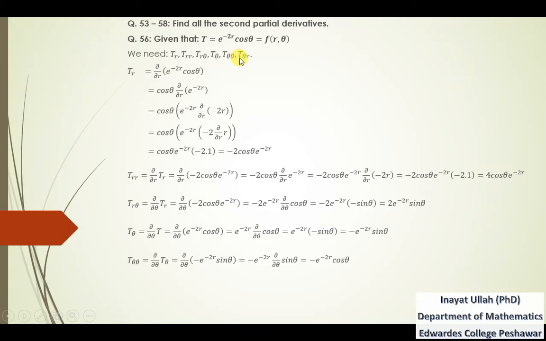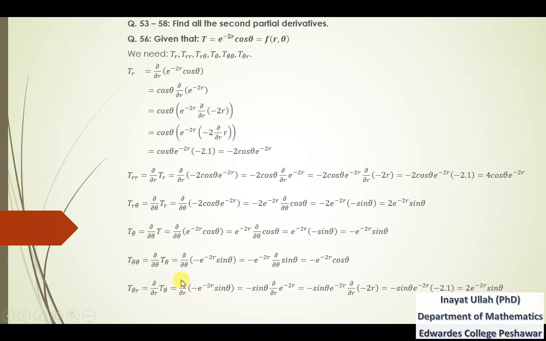Now just look at this. We need to find t theta r. t theta r means the derivative of t theta with respect to r. So that is the derivative of t theta with respect to r. This is t theta, this one, replacing t theta by its own value.